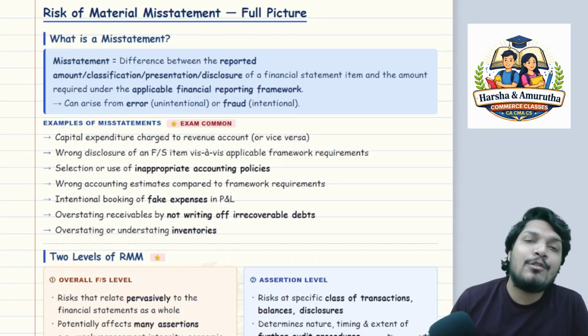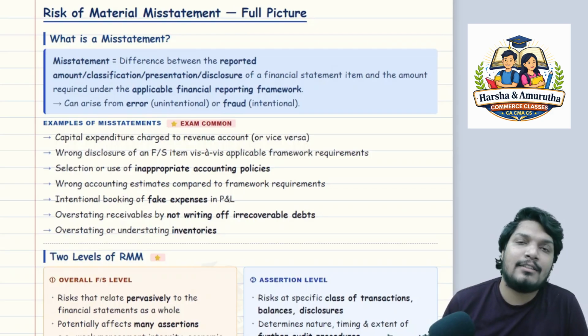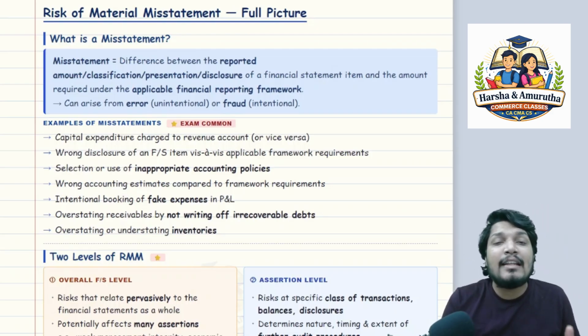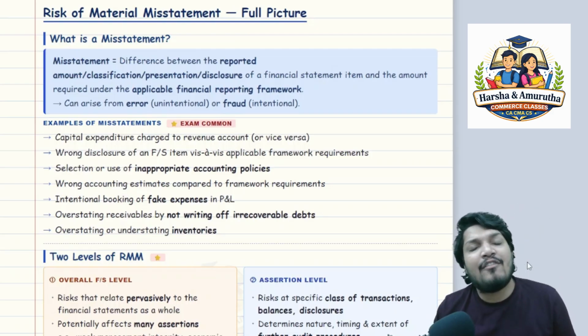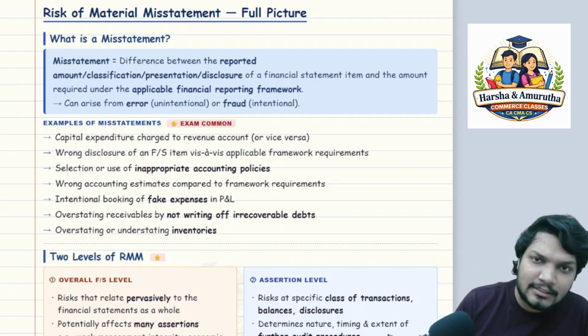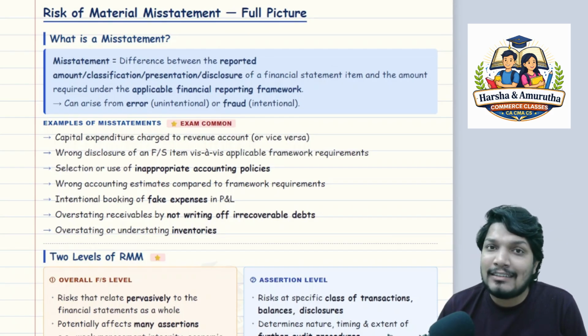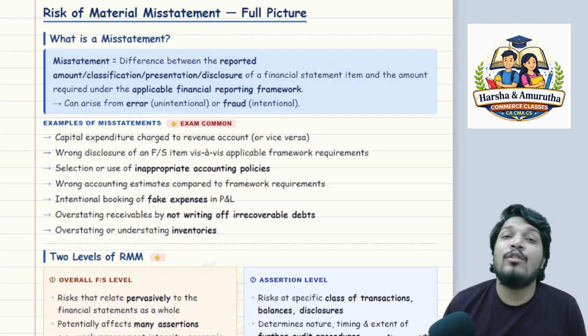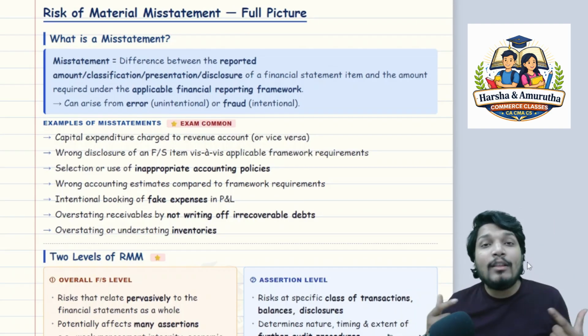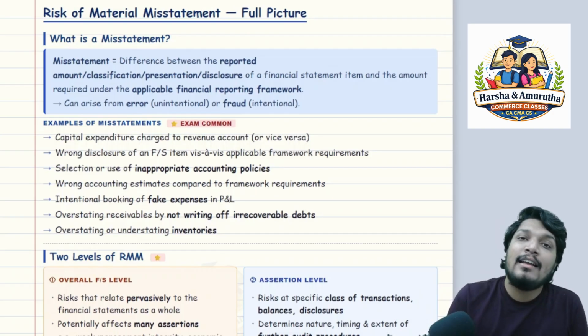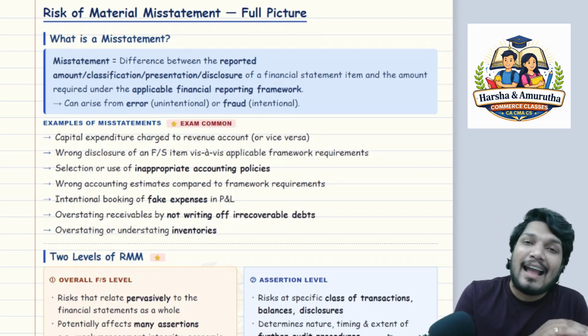Then what constitutes a risk of material misstatement, sir? When this misstatement is material in nature, meaning it affects the decision of the shareholders, that is a material misstatement. That becomes a potential threat or risk to the auditor. So he has to identify all the risks of material misstatement so that his audit risk is at an acceptably low level, sir.